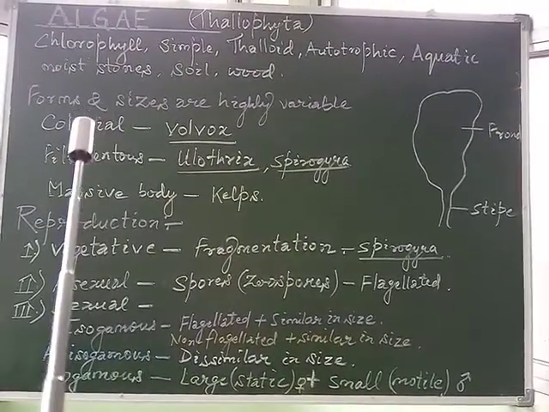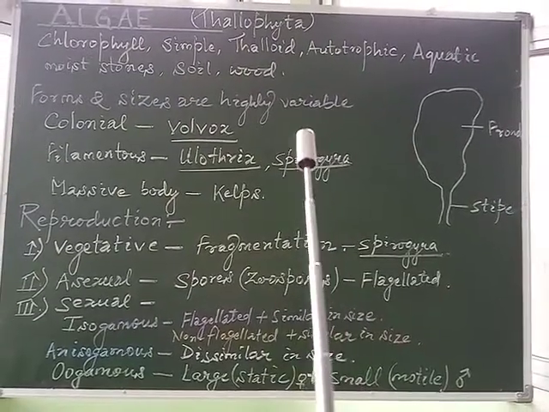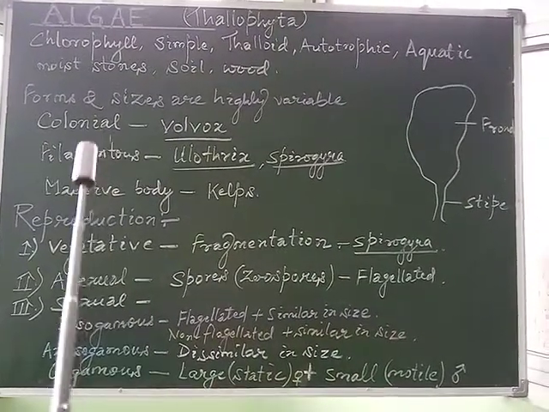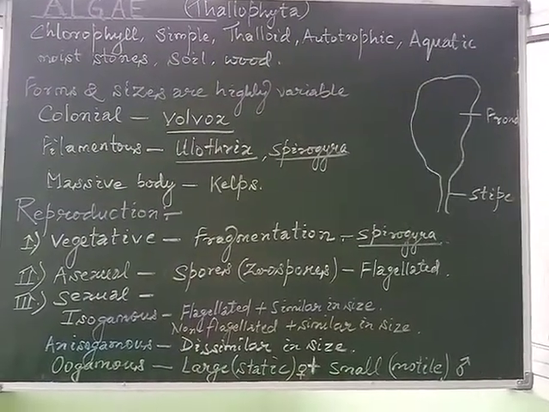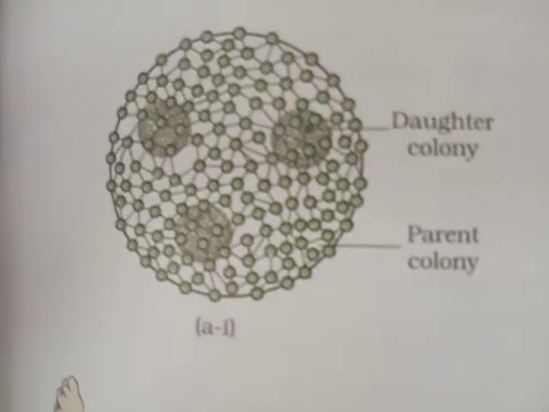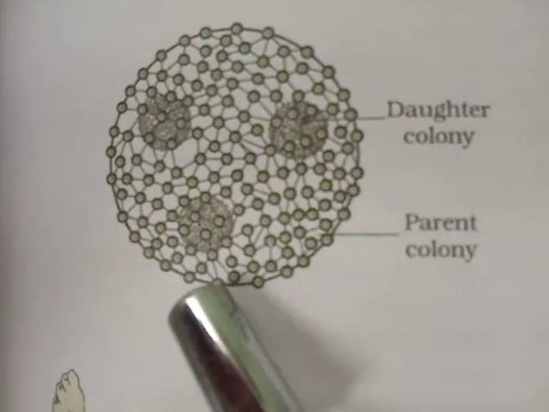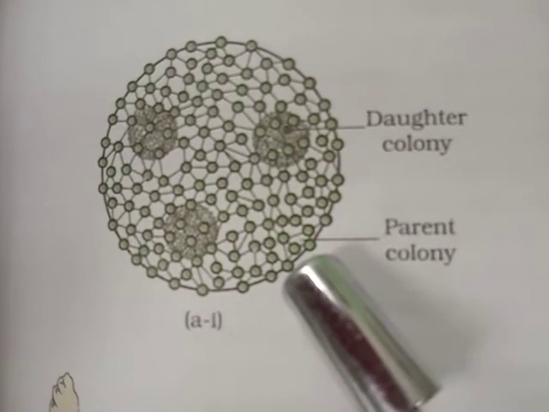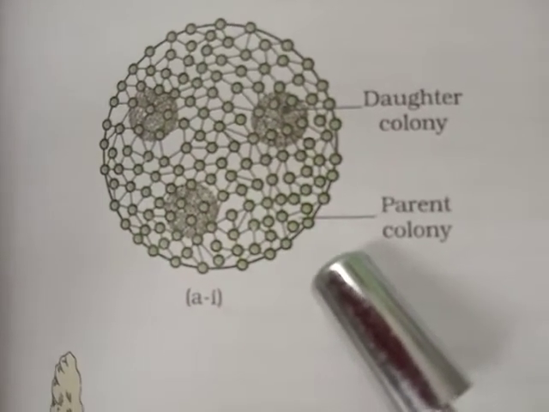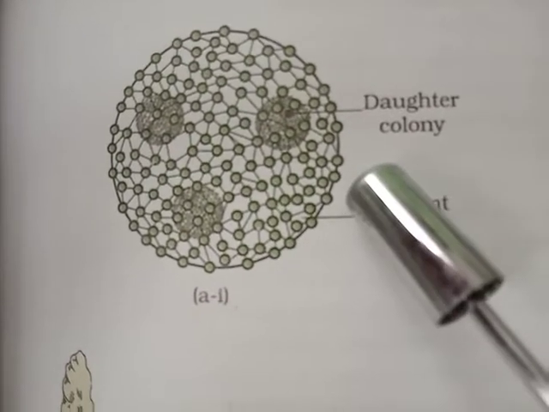If we consider forms and sizes, they are highly variable. There may be certain species which are colonial, for example Volvox, which we observe as a colony that is spherical in shape, having the parent colony within which the daughter colony survives.